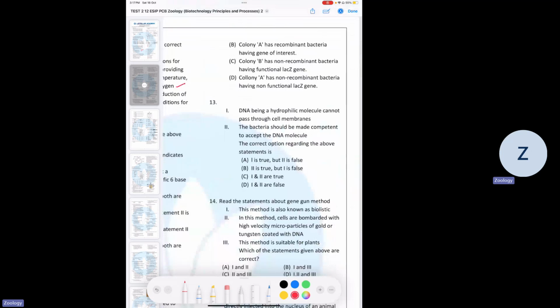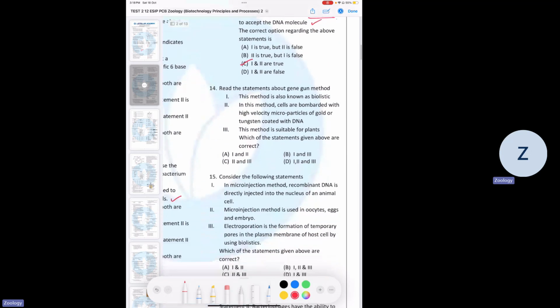13th, DNA is a hydrophilic molecule which cannot pass through cell membrane, yes. And the bacteria should be made competent, of course. So it's made competent by using calcium ions. So C is the correct answer.